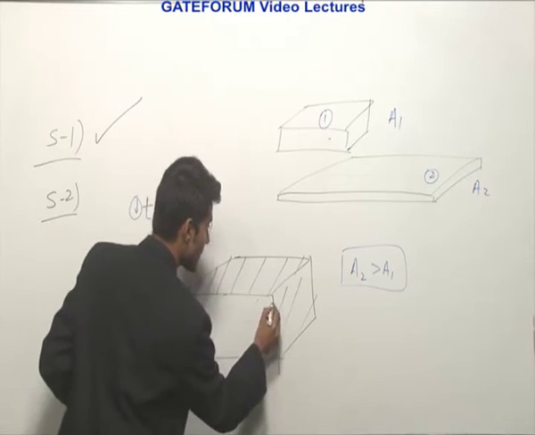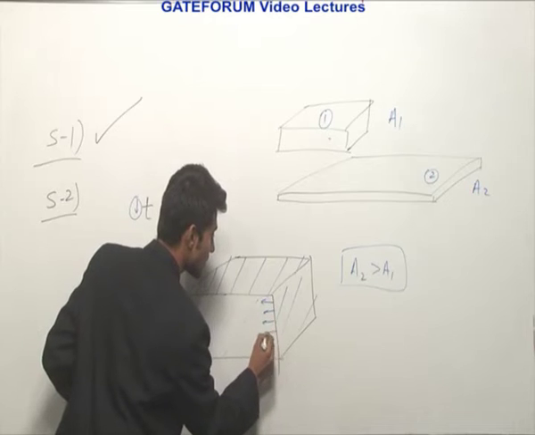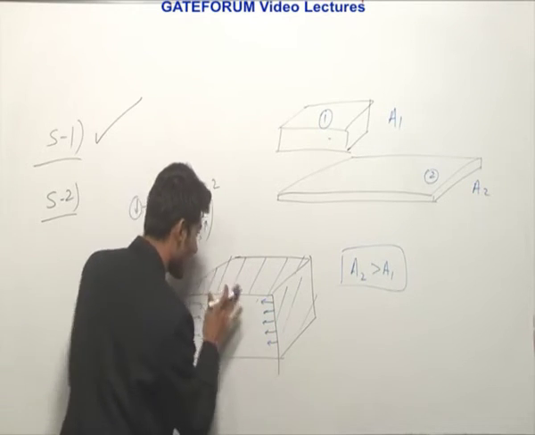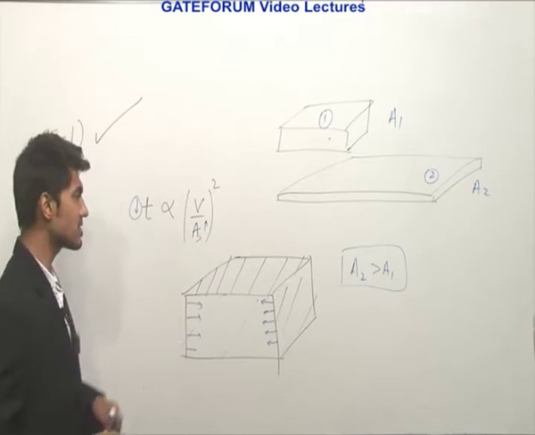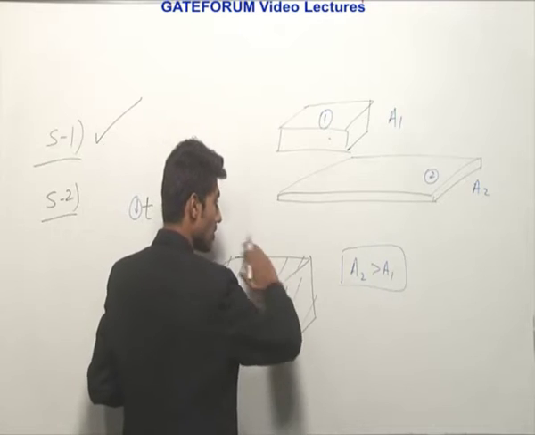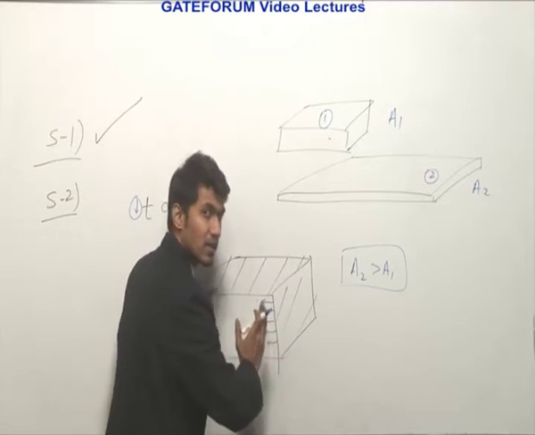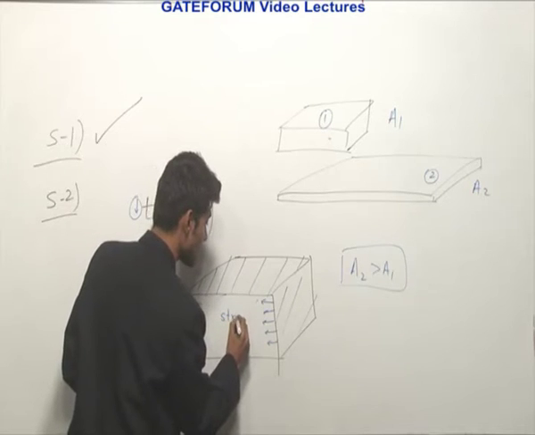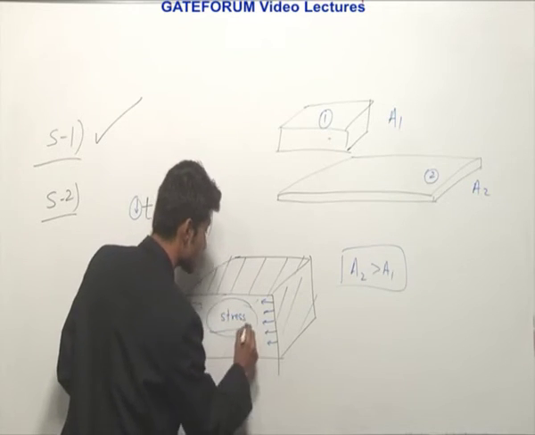From this surface, solidification starts toward the center of the object, from all directions. Due to this solidification from all the sides, the material gets contracted. Due to this contraction, several stresses develop inside the casting.